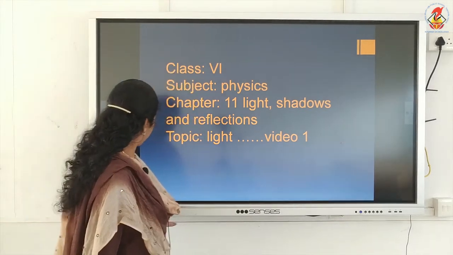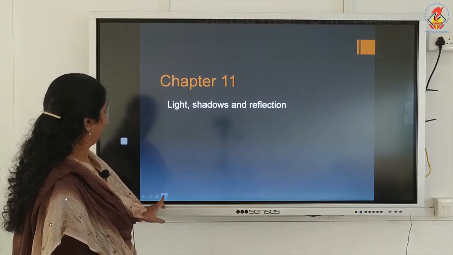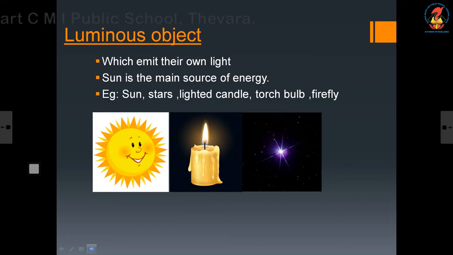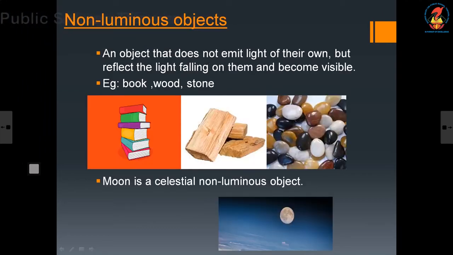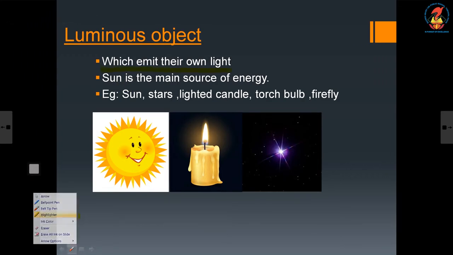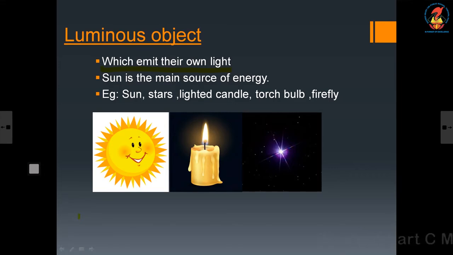Okay, so light is a form of energy which makes things visible. Luminous objects emit their own light. The sun is the main source of energy. Stars, lighted candle, torch bulb, firefly, sun, all those are examples of luminous objects.